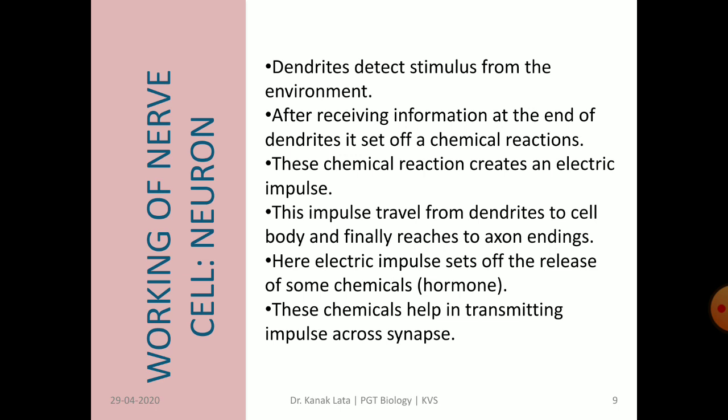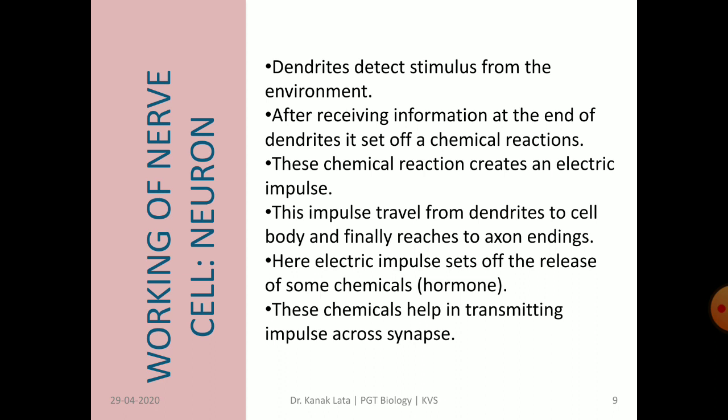Now the last topic of this session is the working of the nerve cell or neuron, means how the nerve cell works. The stimulus is detected from the environment by the dendrites of the nerve cell. As soon as the dendrite receives the information or impulse or messages, it sets off a chemical reaction. This chemical reaction creates an electric impulse.